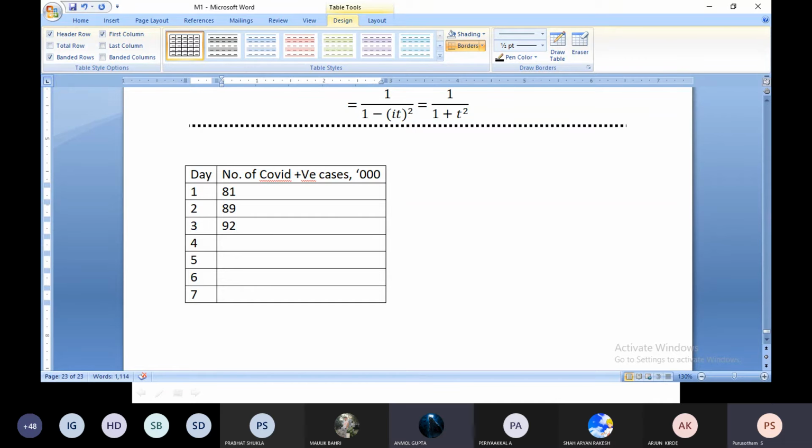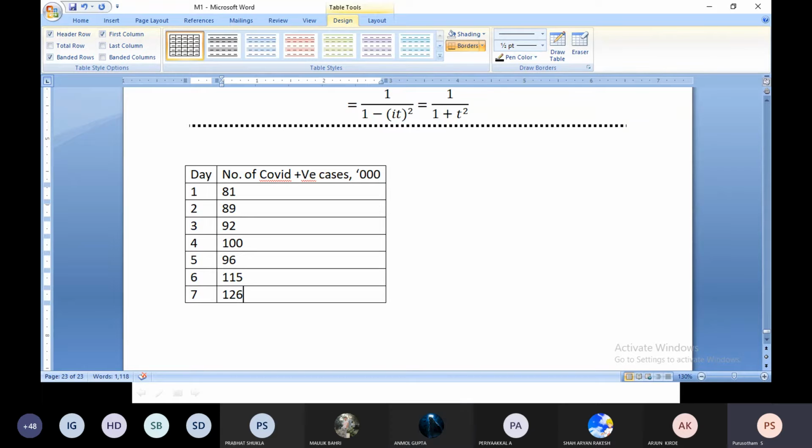Then April 4, 1 lakh. April 5th, 96,563, 96. April 6, 1,15,000, which means 115. April 7, 1,26,000. This is the data that we have approximately for 7 days.